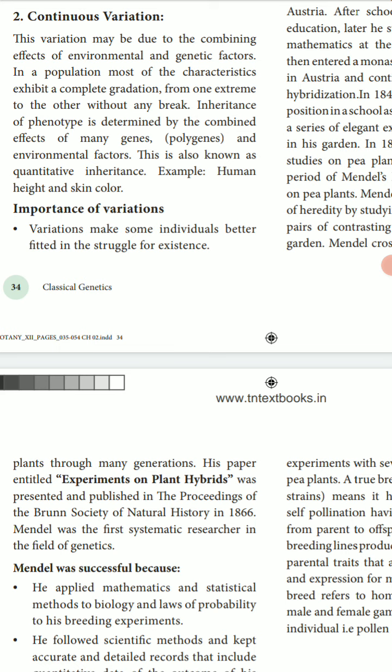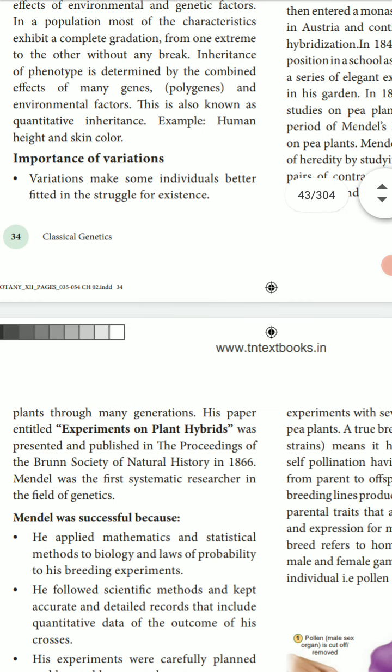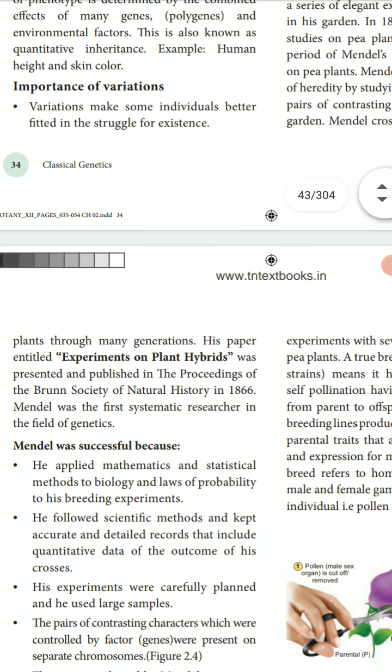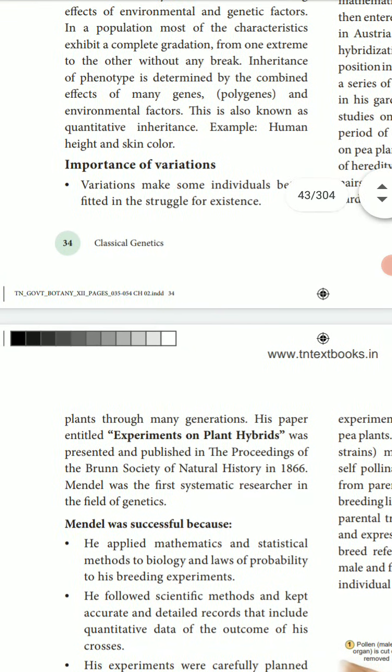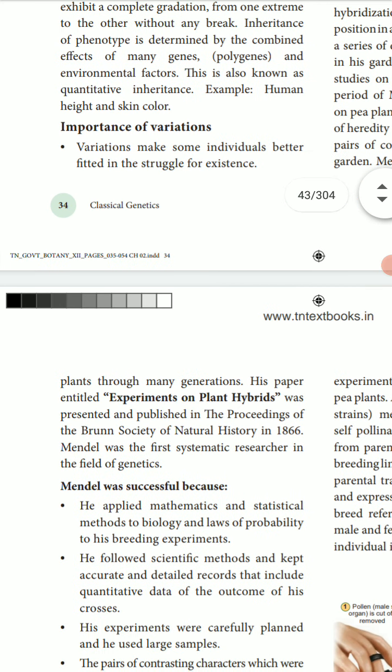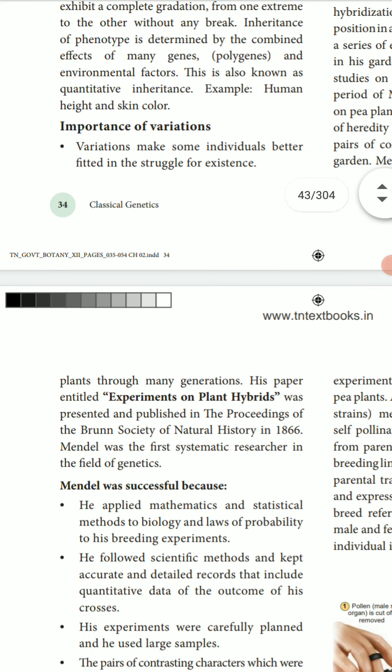Example: human height and skin color. For discontinuous variation, what is the example? Style length in primula and plant height of the garden pea. For continuous variation, the examples are human height and skin color, which differ from one person to another.